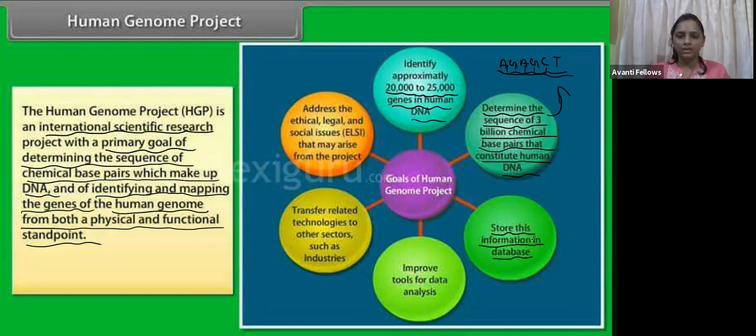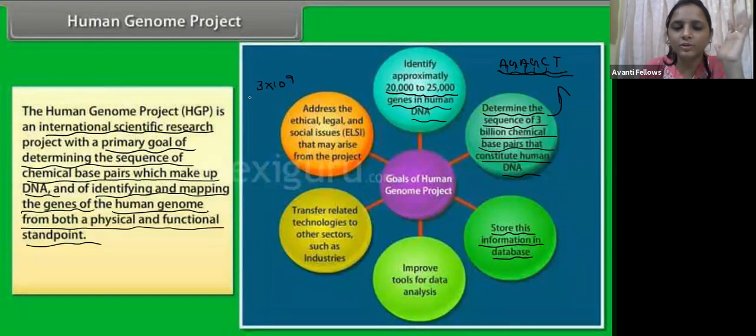Okay, so we have sequenced, right? We are only sequencing and not throwing it out, because it costs very much. Storing this sequence, guys, I have told you that the base pairs are nearly 3 into 10 to the power of 9, right?